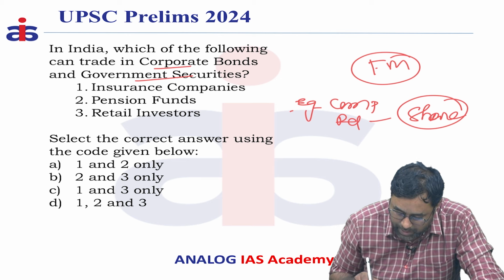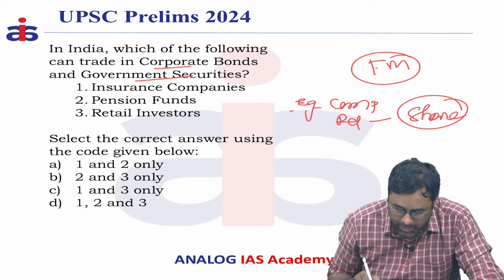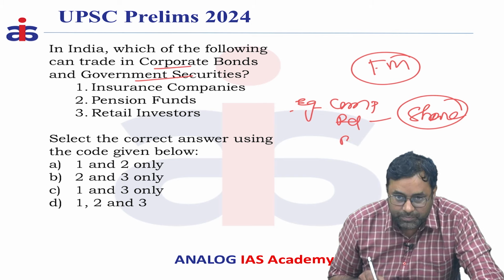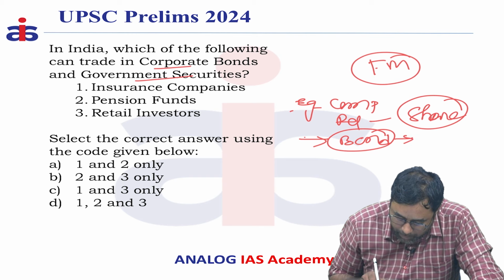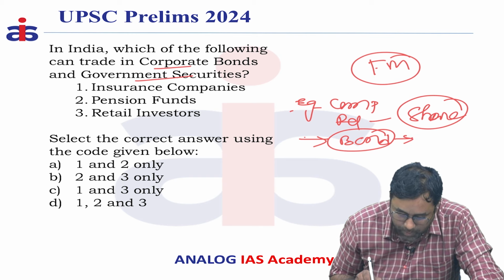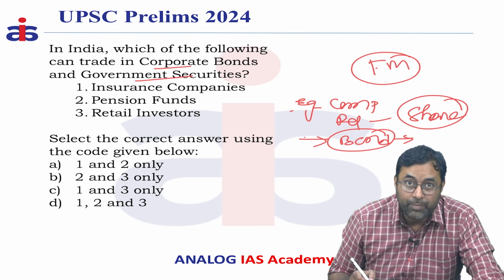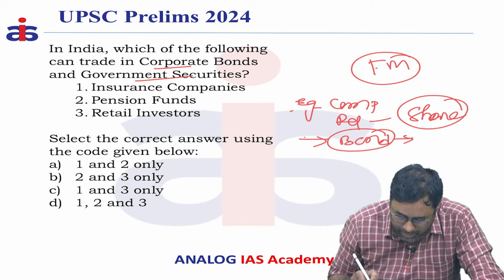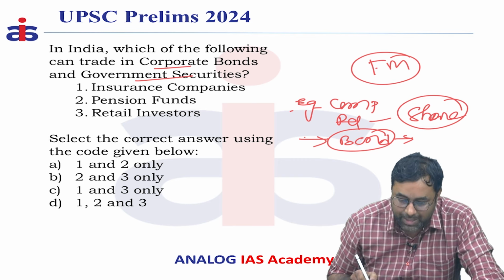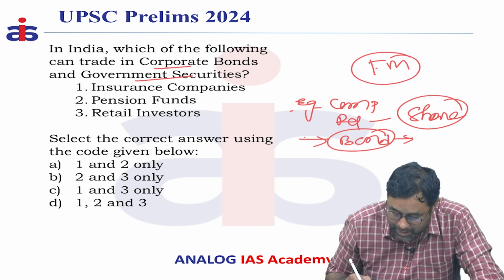Reliance is issuing certain shares, so who can buy these shares? And if the government is releasing certain bonds, who are all the people who can buy and sell these bonds? Various entities are created by the government, and RBI is controlling these government bonds, as well as SEBI is controlling certain corporate bonds or the share market.